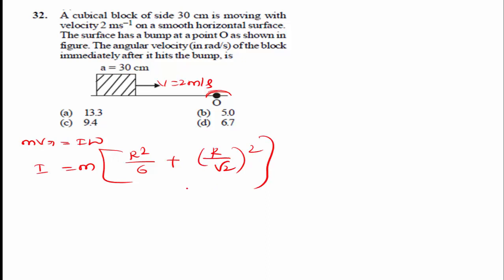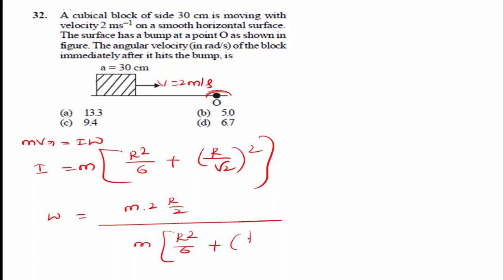Now omega is equal to m into 2 r by 2 divided by m into r square divided by 6 plus r divided by root 2 whole square.